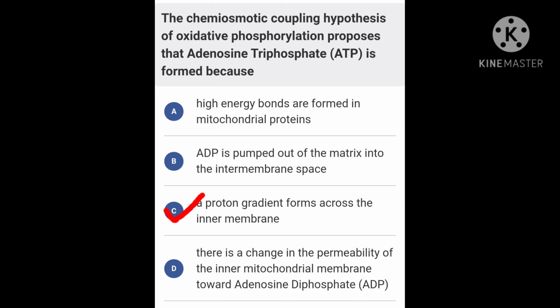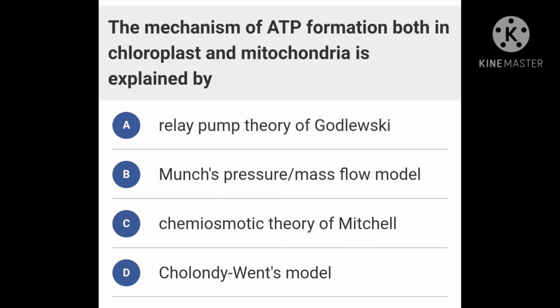Okay, let's see our next question. The mechanism of ATP formation both in chloroplast and mitochondria is explained by option A, relay pump theory of Godlewski, option B, Munch pressure flow, option C, chemiosmotic theory of Mitchell, option D, Calvin-Benson model. Correct option is C, chemiosmotic theory of Mitchell. Okay, let's see our next question.